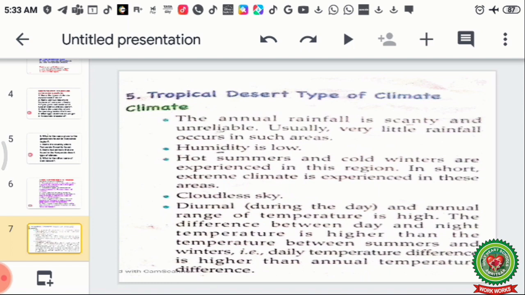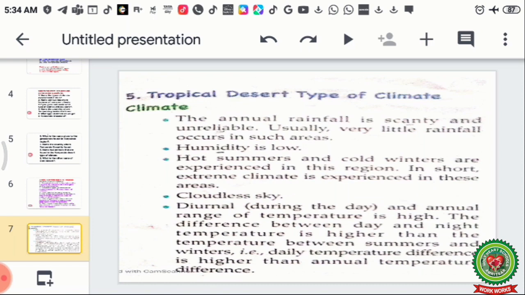Now let's read about the climate of the tropical desert type. The annual rainfall is scanty. Humidity is low. Hot summers and cold winters are experienced in this region. In short, extreme climate is experienced in these regions.